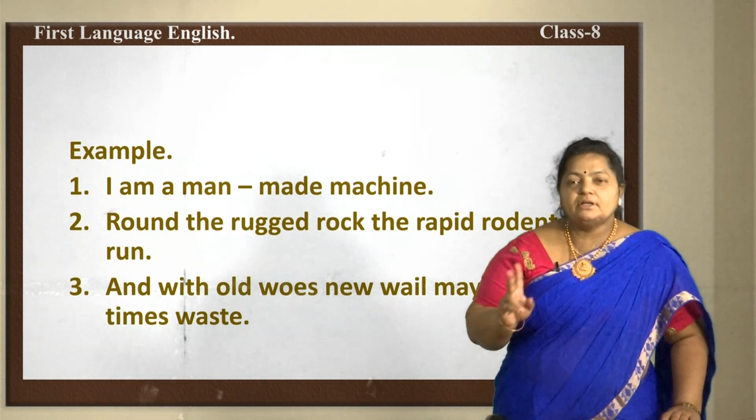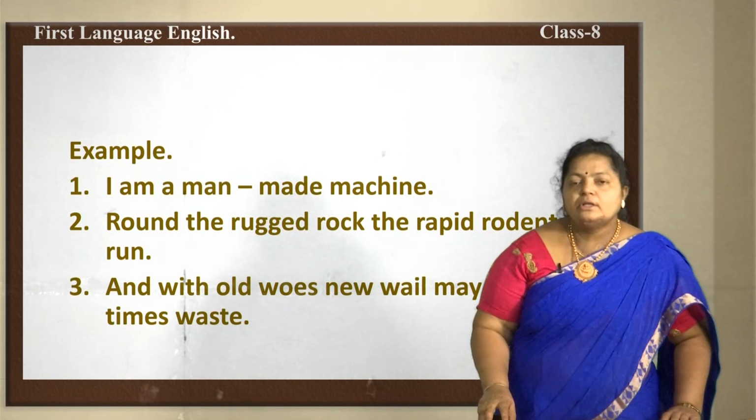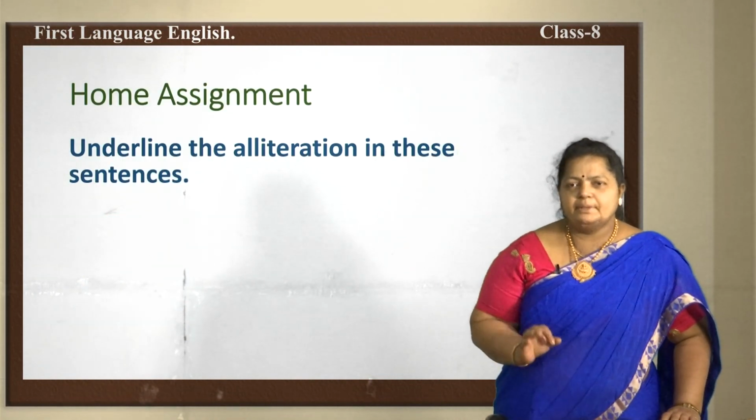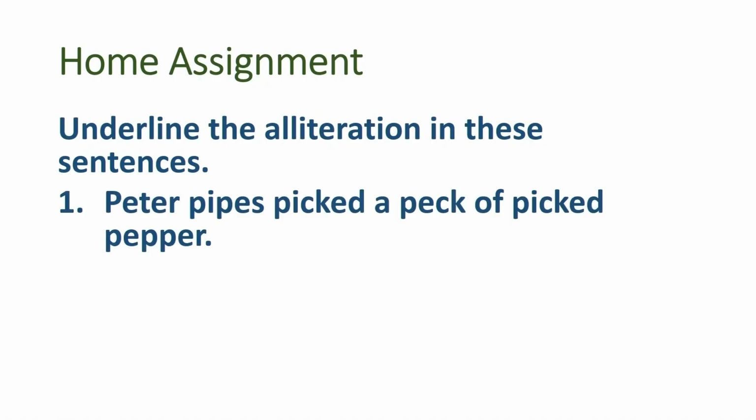So, we have learned today about personification and alliteration. So, let us go to the home assignment today. I have given you a very simple home assignment. Underline the alliteration in these sentences. Peter Piper picked a peck of pickled pepper. So, I will tell you which has been repeated here. The sound of P is repeated, isn't it?